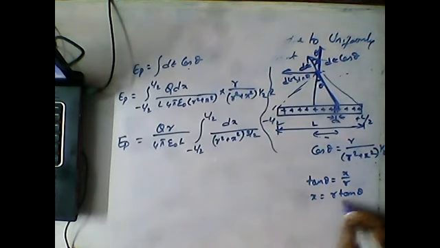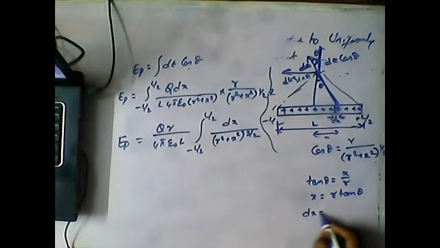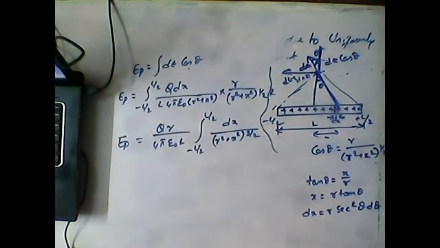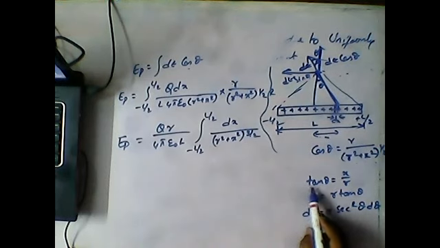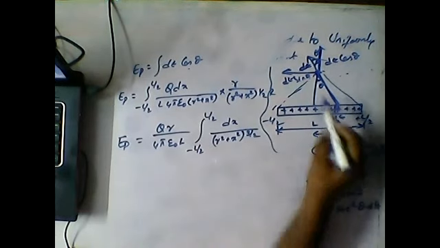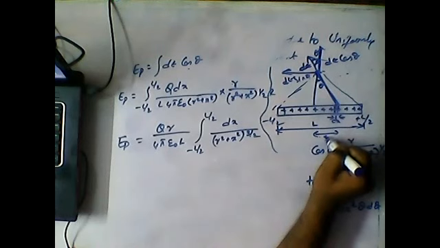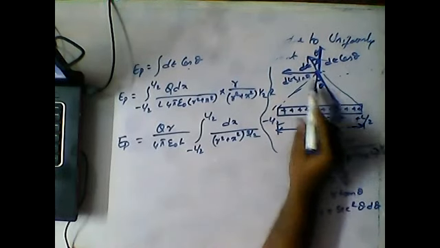Now first apply differentiation. When you apply differentiation, you will get dx is equal to r secant square theta d theta. Clear, guys? So here tan theta is equal to x by r, this is the x distance and here it is r.